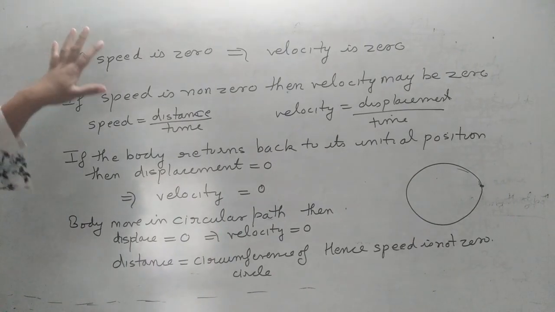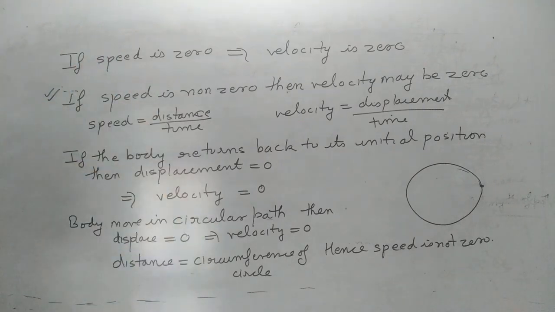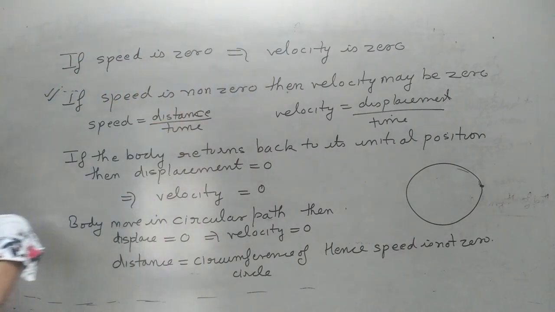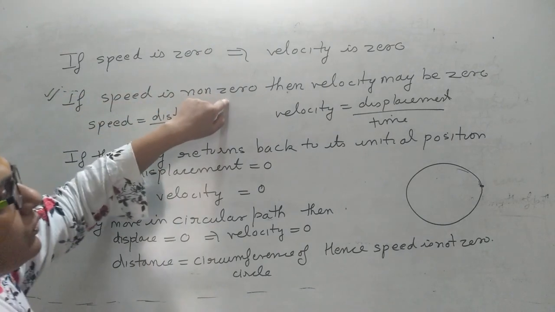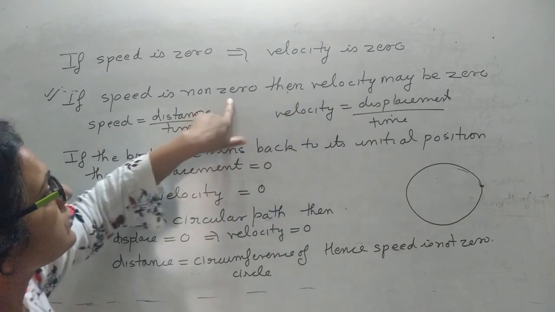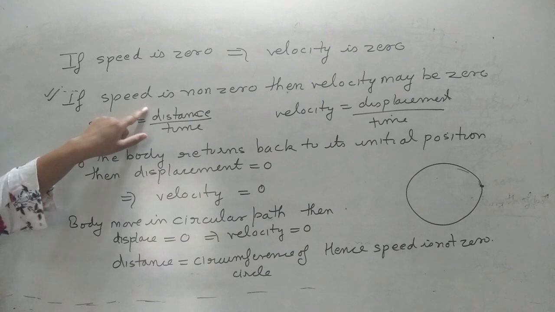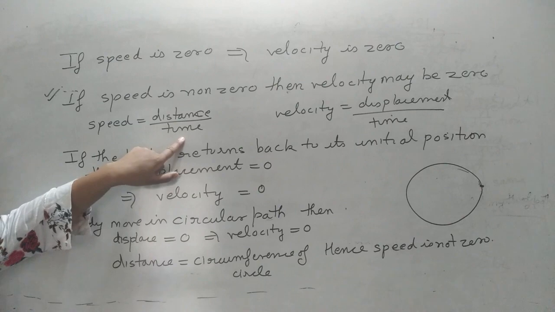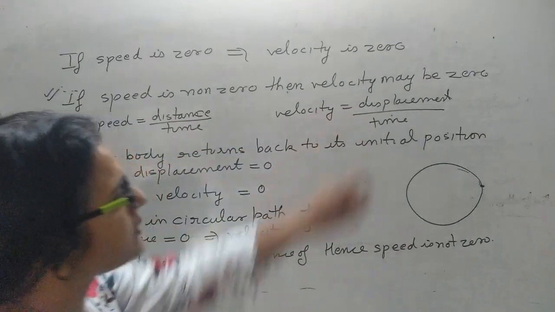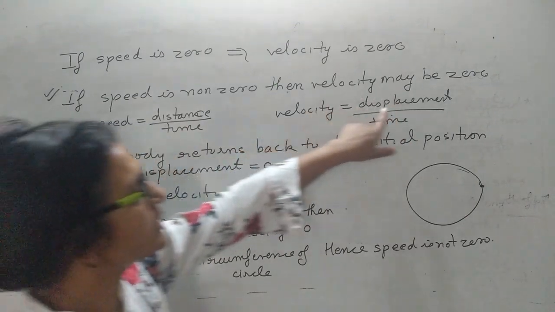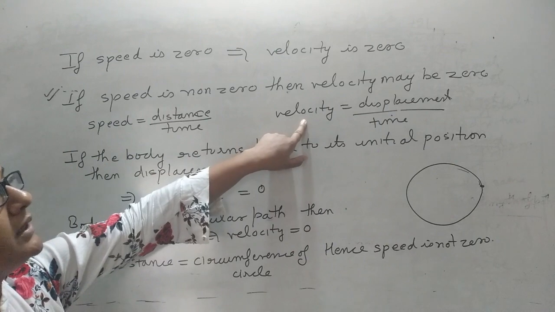Okay students, now comes the most important part. Many times this question has been asked in the paper. If speed is 0, then velocity is always 0. But if speed is non-zero, then velocity may be 0 or may not be 0. So how can you explain this with an example? We know that speed is distance upon time, and velocity is displacement upon time. So here if the numerator is 0, then this will be 0. That means if displacement is 0, then velocity will be 0.